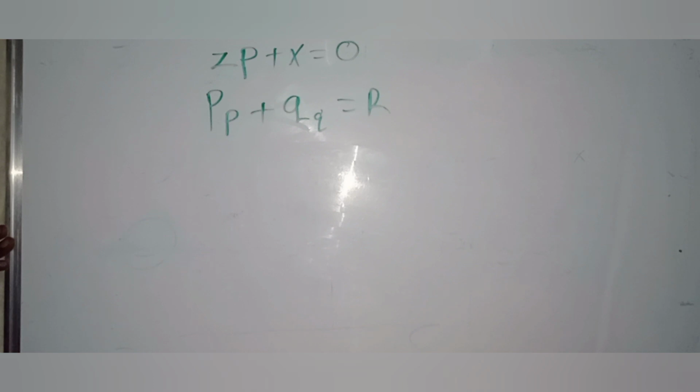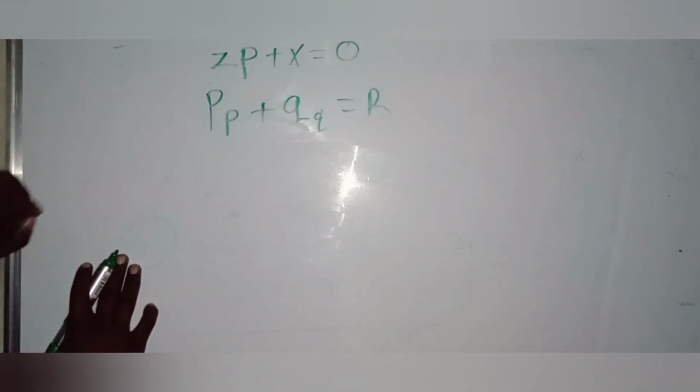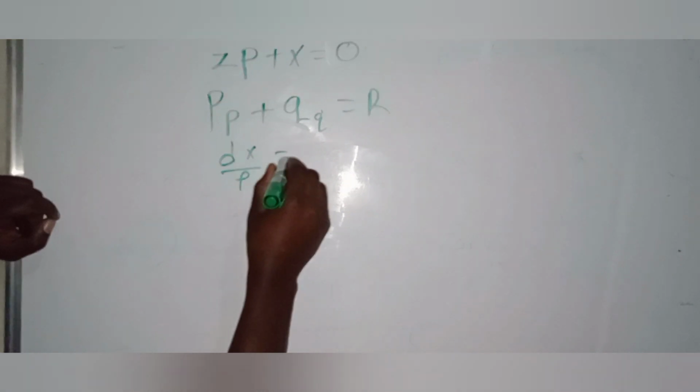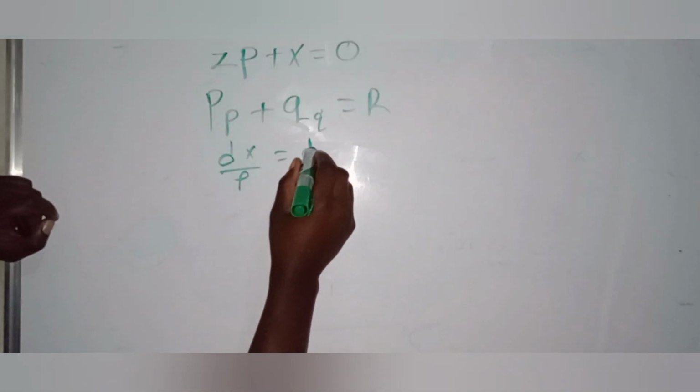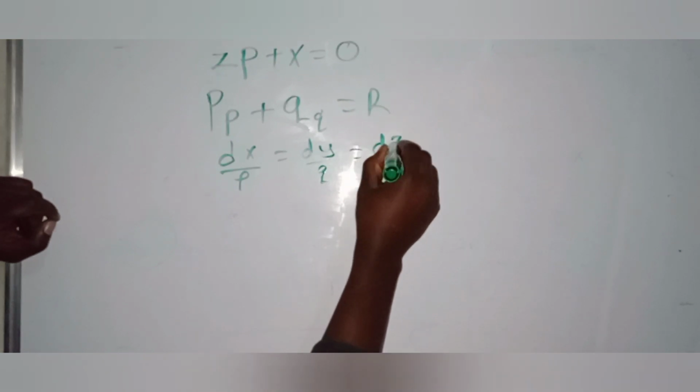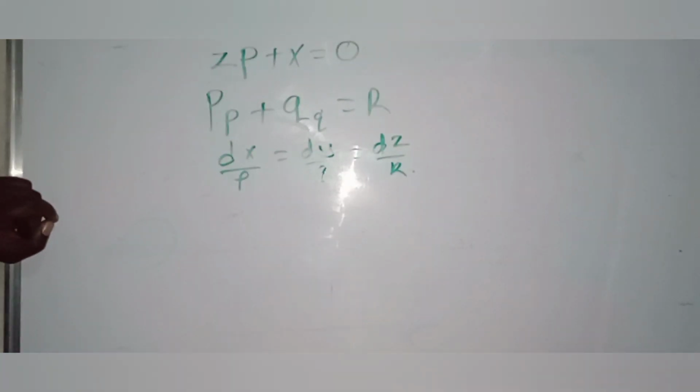You form an auxiliary system of equations such that dx over P is equal to dy over Q is equal to dz over R.